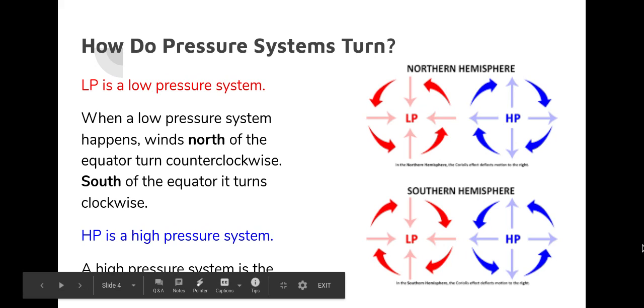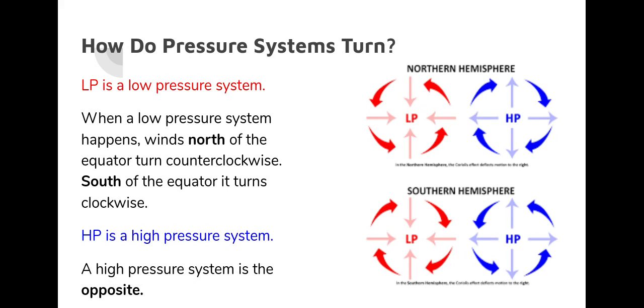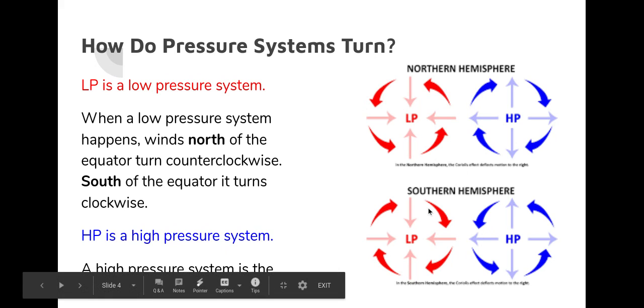A low pressure system, when it happens, its winds will turn north of the equator at a counterclockwise motion. So north of the equator, it's turning counterclockwise. So the winds are moving this way. South of the equator, though, these winds turn clockwise. So southern hemisphere, which is south of the equator, turning clockwise.